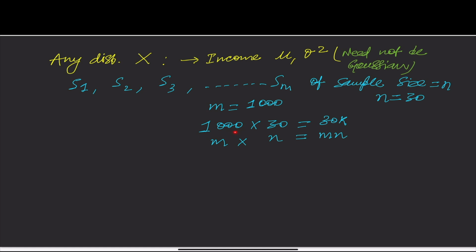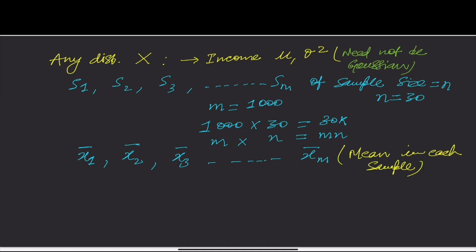So I computed thousands of samples of size 30, which means I have literally taken data of only 30,000 people. If I compute the mean of these samples, I will get, let's say, x1 bar, x2 bar, x3 bar, and so on till xm bar. Again, these are the mean incomes in each sample, and I have 1000 such samples because m is equal to 1000.